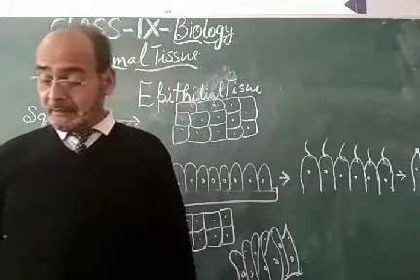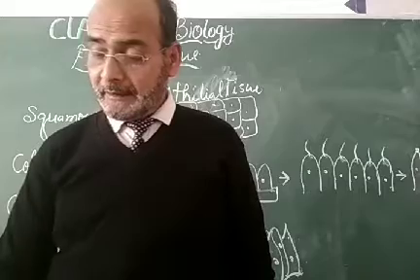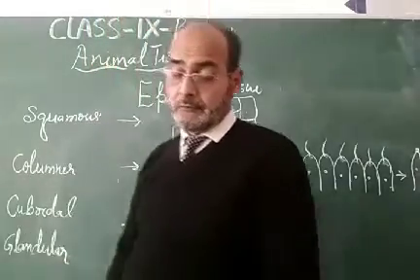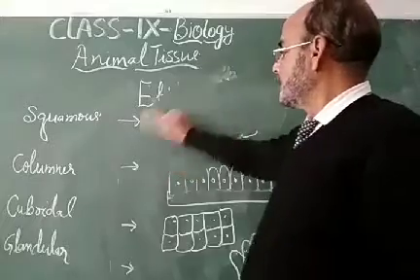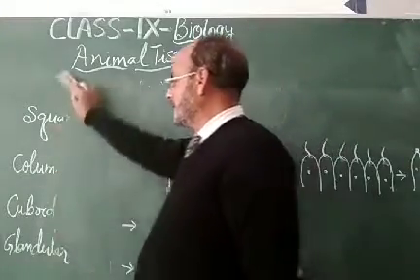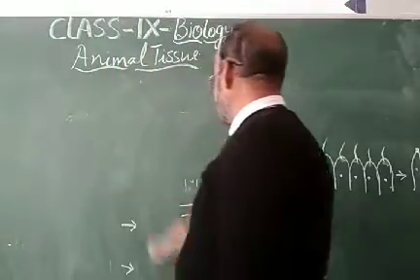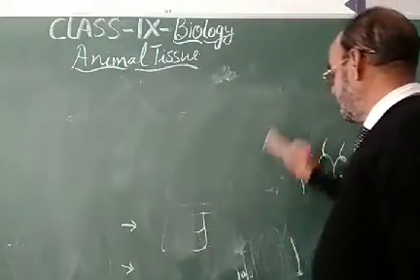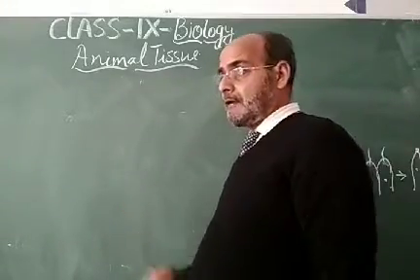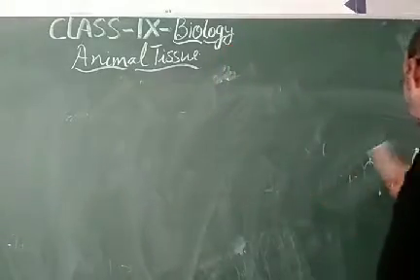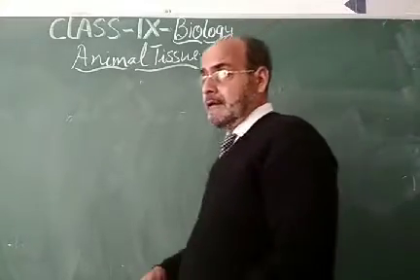After epithelial tissue, my dear students, come to the next, and that is muscular tissue. After the epithelial structure, there are muscular structures found in the human body or any other animal body for the purpose of mechanical work, smooth work, and other specific work like the cardiac muscles.